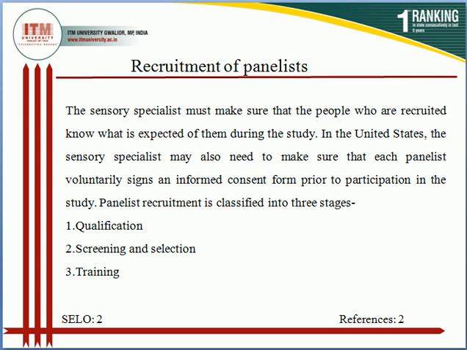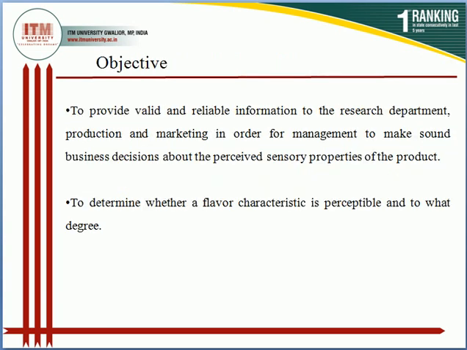So now come to the objective. Here is the objective: to provide valid and reliable information to the research department, production and marketing, in order for management to make sound business decisions about the prescribed sensory properties of the product.